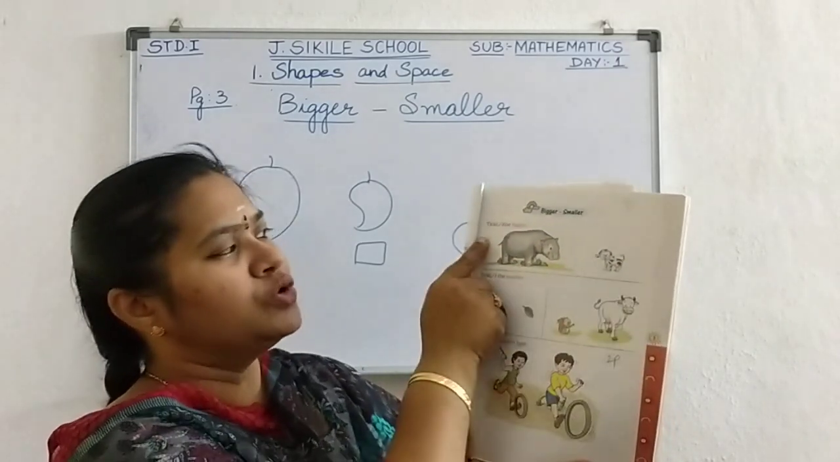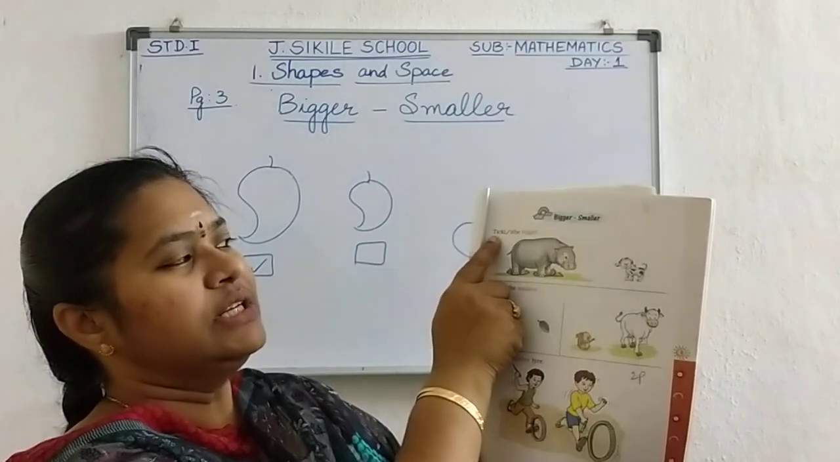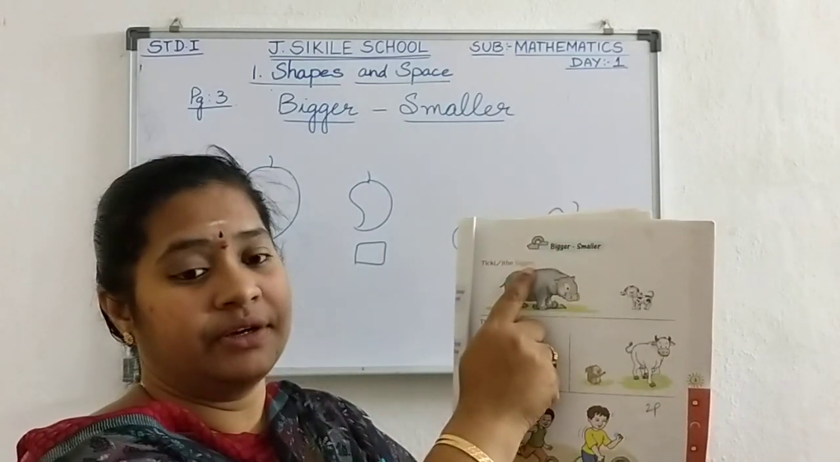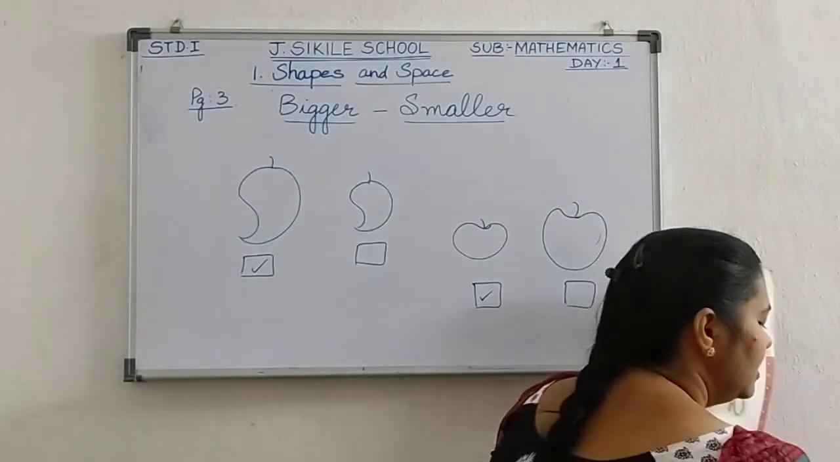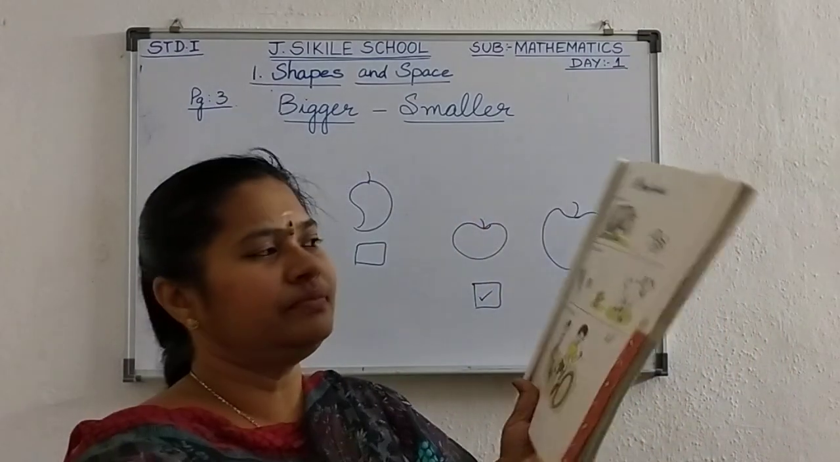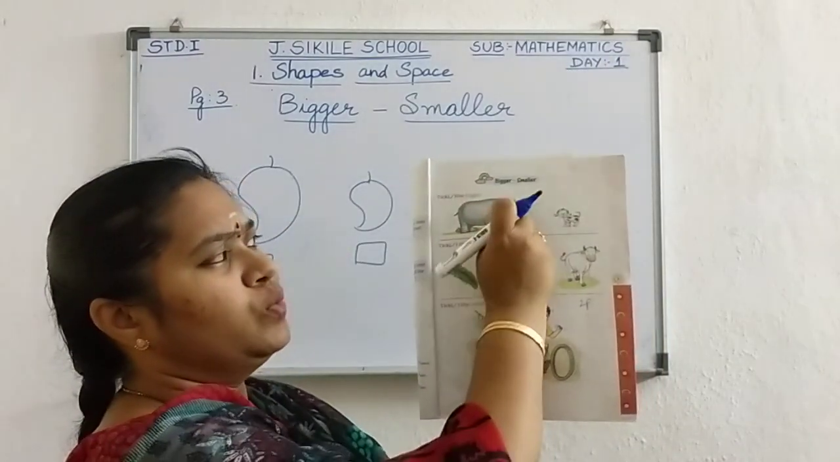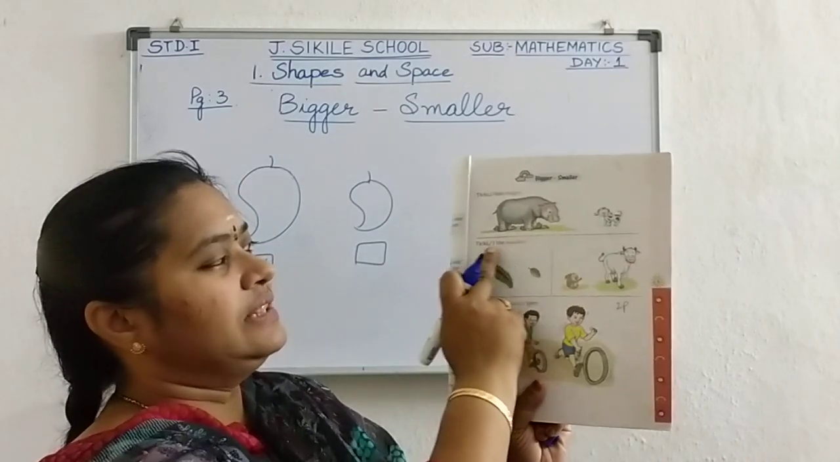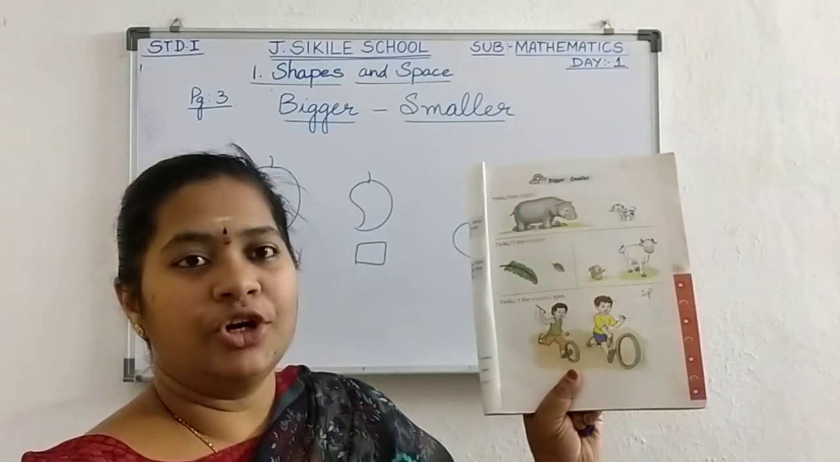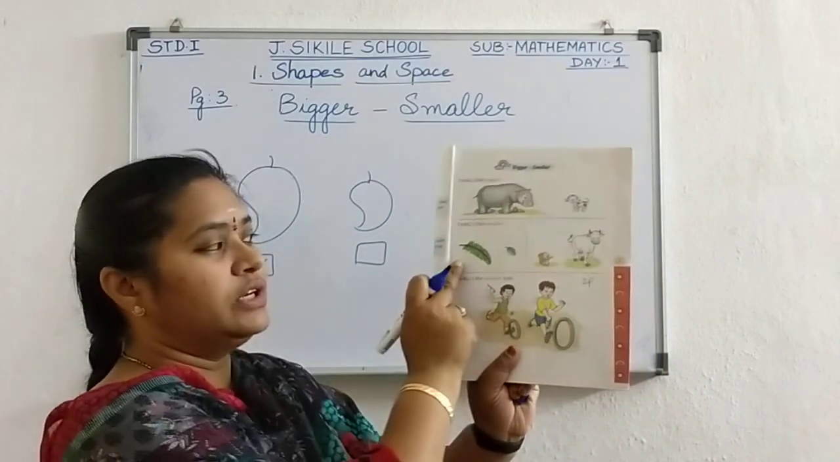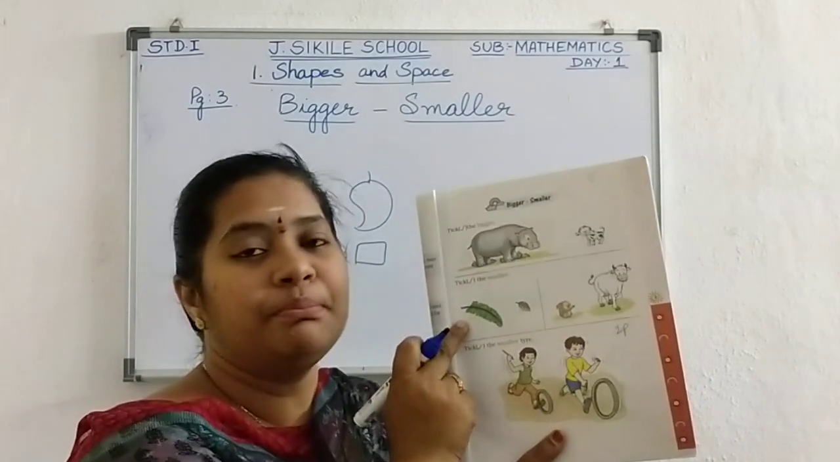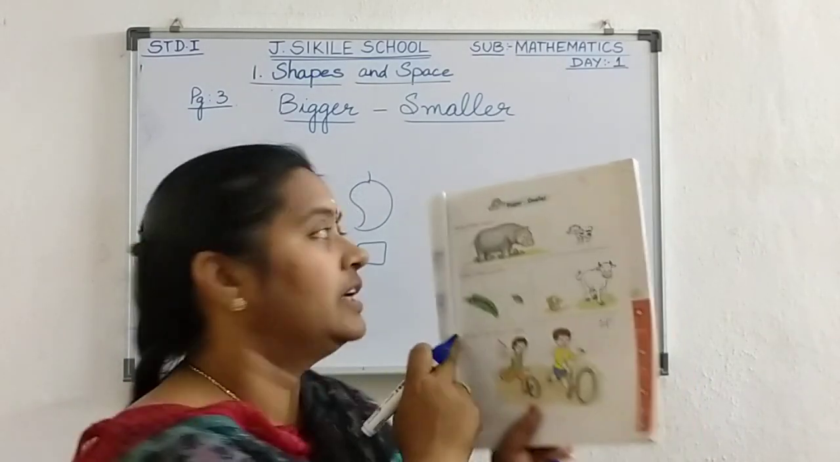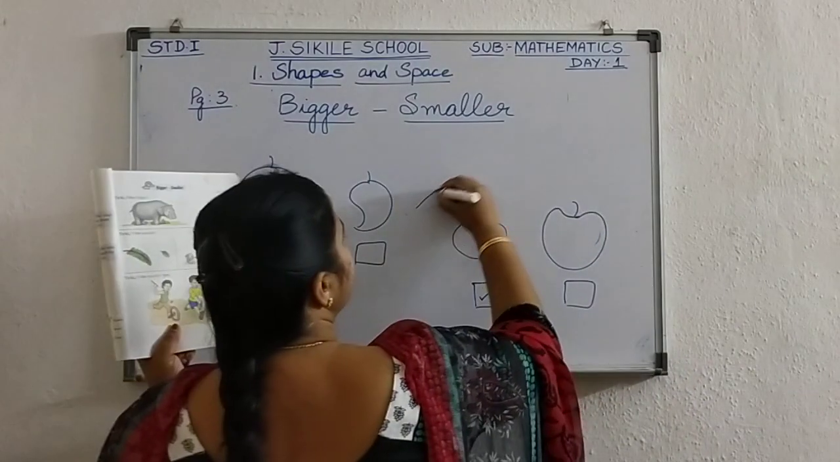Yes or no? So here what is the question given? Take the bigger. You have to pick the bigger one. Okay. So like that. Next one. Take the smaller. You have to take the small. Now here see. Have you seen banana leaf? Banana leaf will be very big leaf. Yes or no?